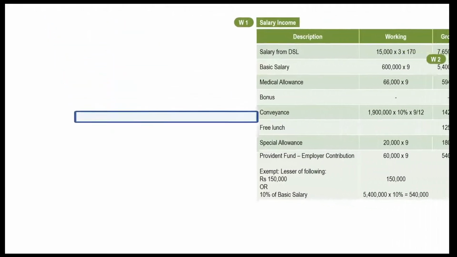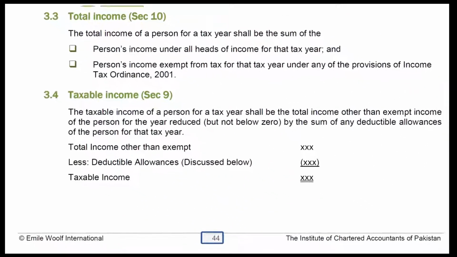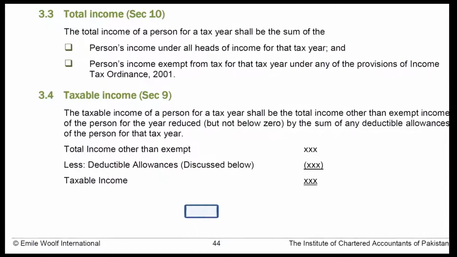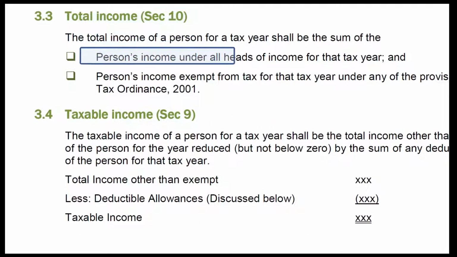Let's conclude our workings. Salary working is complete now. Make its total. This question requires to calculate total income also. Recall page 44 of study text. Total income has been defined here. Please note that exempt income is part of total income.